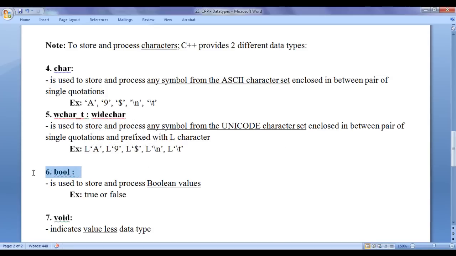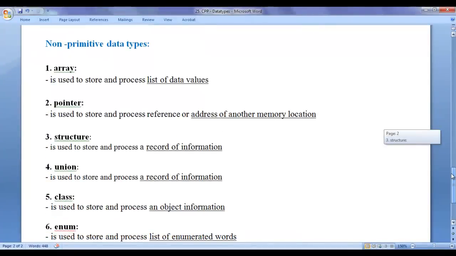Next we have bool data type. Bool data type is used to store and process boolean values. There are only two boolean values, true or false. Next we have void data type. Void indicates valueless data type. So these are the 7 primitive data types available in C++ language. Next we understand non-primitive data types. As I told, non-primitive data types are also called as derived data types or composite data types. Let's discuss each of them.